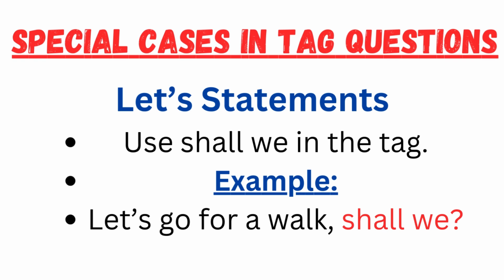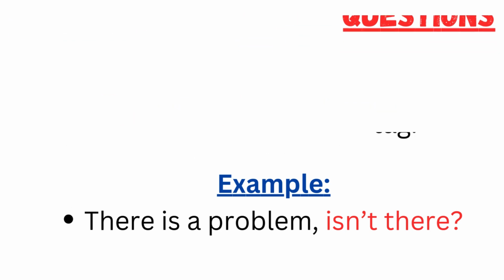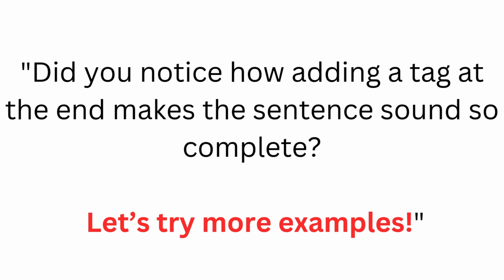For example, let's go for a walk. Shall we? In statements with there is or there are, repeat there in the tag. For example, there is a problem. Isn't there? Did you notice how adding a tag at the end makes the sentence sound so complete? Let's try more examples.